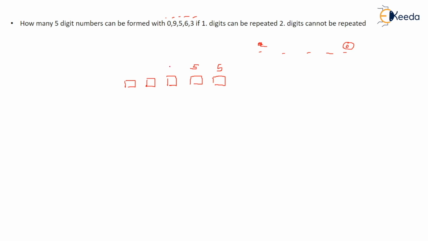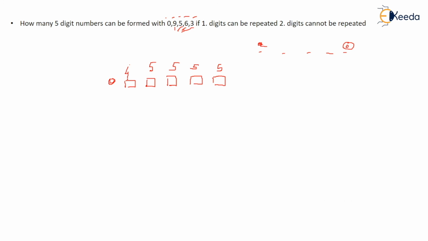That means the next place can also be filled by 5, next also 5, next also 5. But here in the first place you cannot fill it in 5 ways. You cannot fill it with 0. Why? If you fill it with 0, it will be a 4-digit number, not a 5-digit number. So for a 5-digit number, how many choices do you have? 4 choices, not 5 choices.